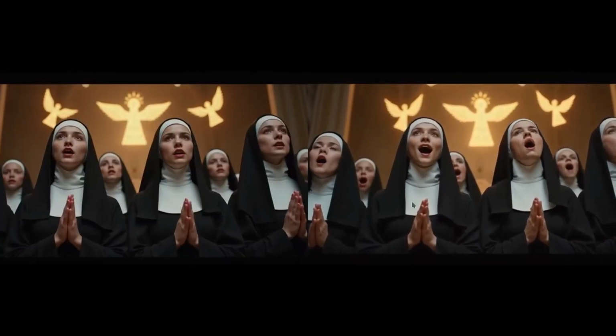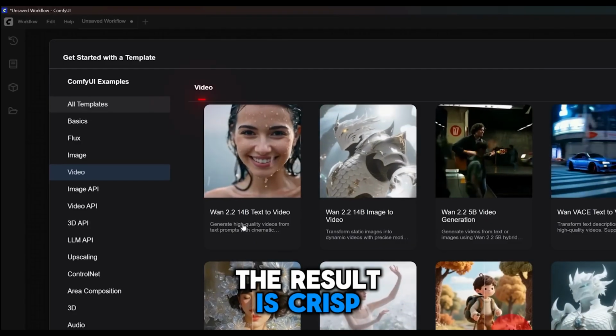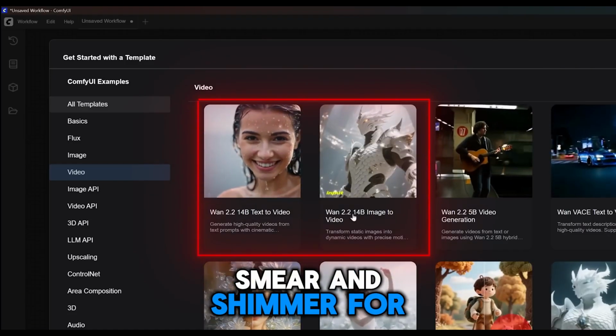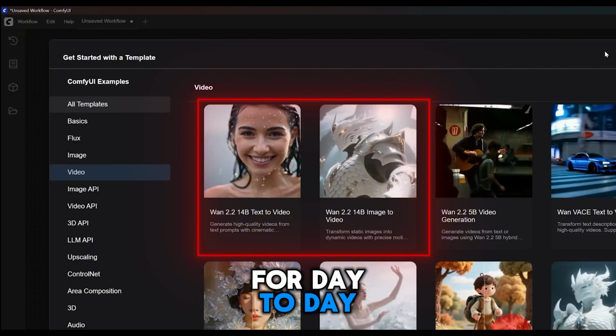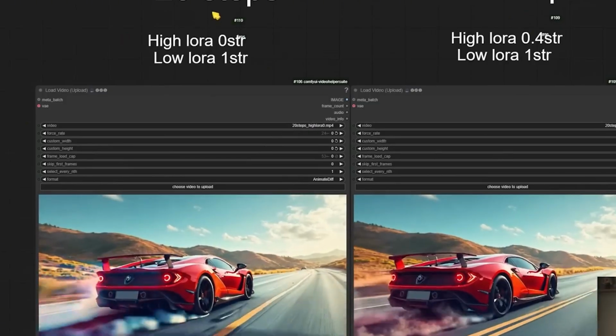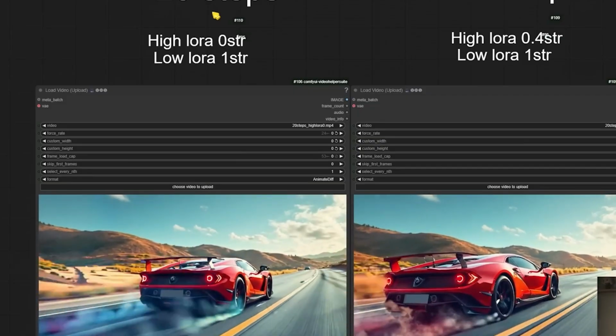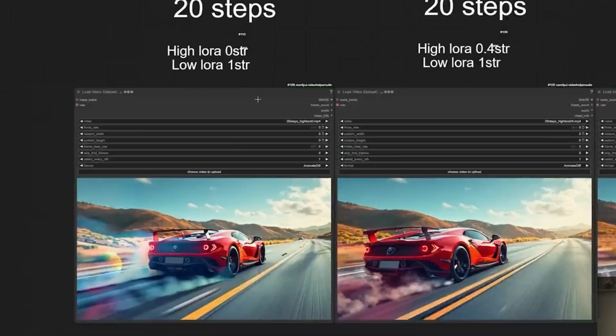Resolution climbs through intelligent pipelines. Base renders at modest sizes feed temporal upscalers and face refiners tuned to preserve identity rather than plasticize skin. The result is crisp footage that resists smear and shimmer. For hero moments, you spend extra compute. For day-to-day explainers, you keep the fast path and publish without delay. Latency drops as runtimes improve, opening near real-time speech-to-video for webinars and interactive training where the presenter answers on the